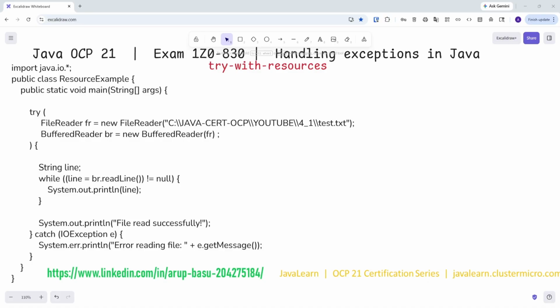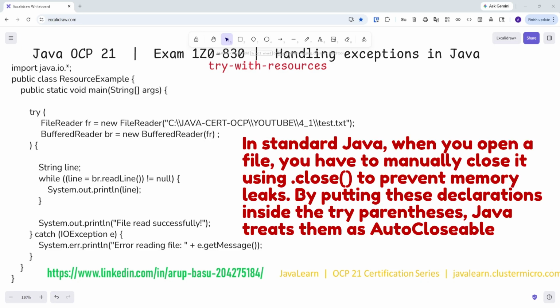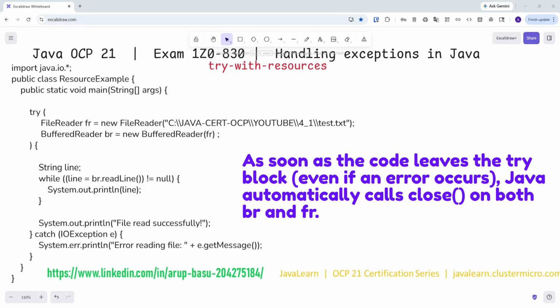We have the resource declaration. The core of the code is that specific syntax. We have try, within brackets, FileReader fr equal to new FileReader test.txt, and then BufferedReader br is equal to new BufferedReader fr. In standard Java, when you open a file, you have to manually close it using dot close to prevent memory leaks. By putting these declarations inside the try parentheses, Java treats them as auto-closeable. Automatic cleanup happens as soon as the code leaves the try block, even if an error occurs. Java automatically calls close on both br and fr, that is the BufferedReader and FileReader references.